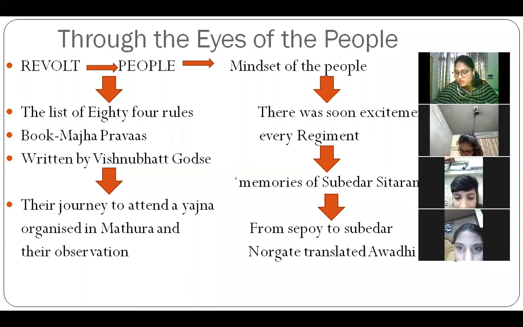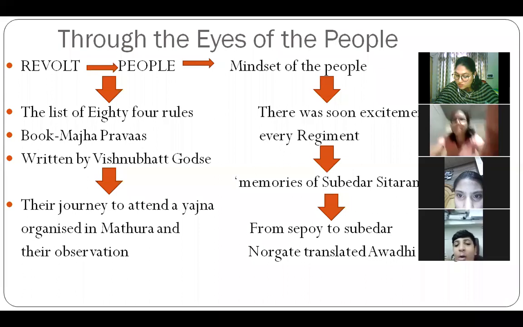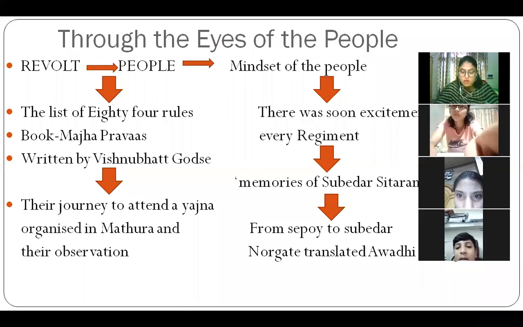In the first, there was one Brahman from a village in Maharashtra named Vishnu Bhatt Godse, and he wrote one book. The book name was Majha Pravas. It is written on page number 53. You can underline from the very source 1 heading, the list of 84 rules.